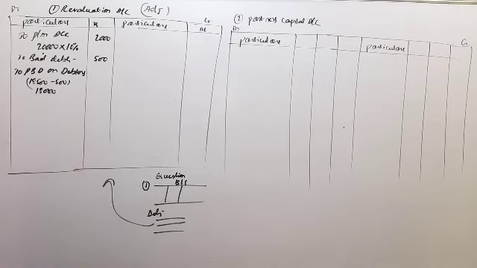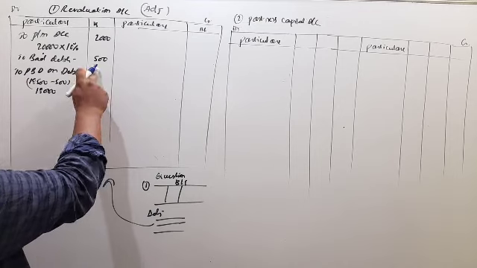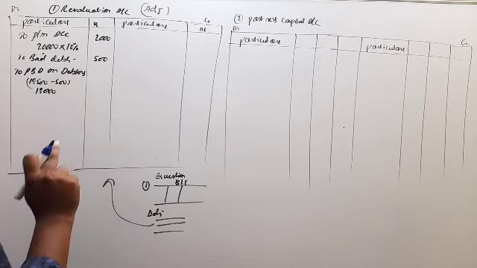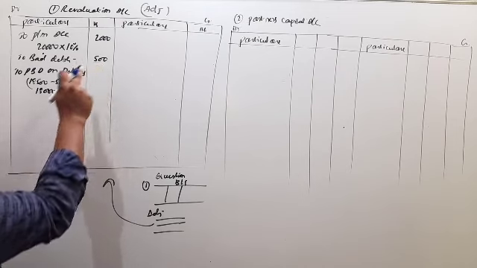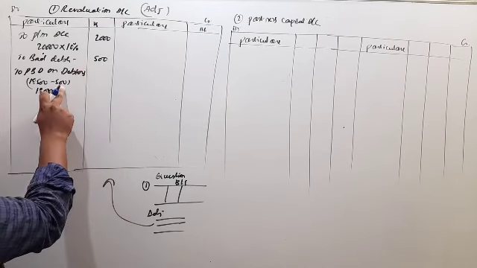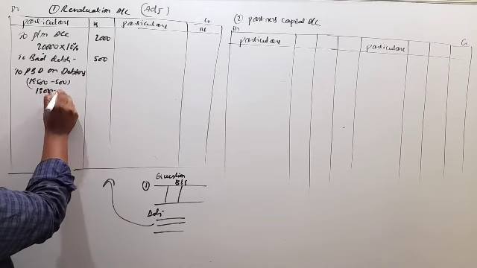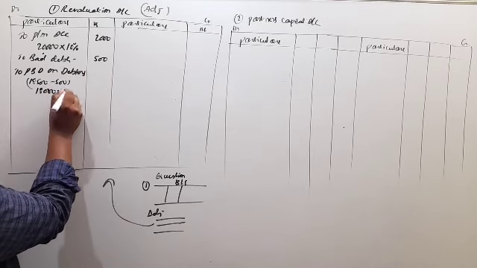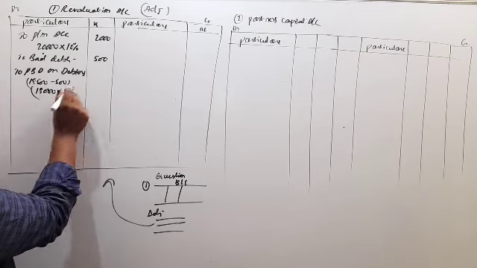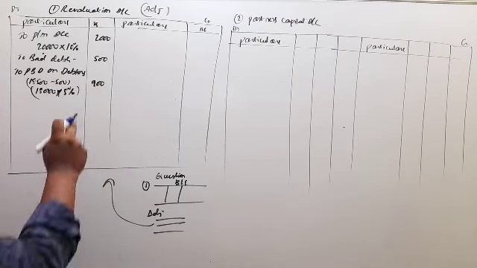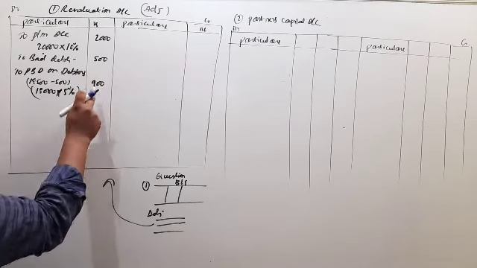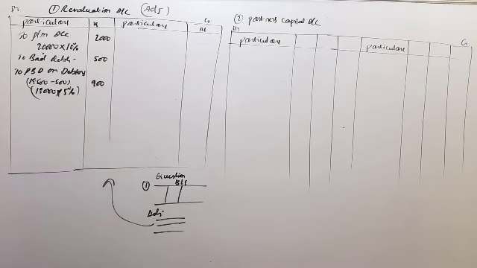So whenever you get bad debts and PBT in the adjustment, the bad debts direct amount you write in the outer column, and PBT RBD you calculate after deducting the bad debts. So bad debts 500, then 18,000 into 5% is 900. So in the balance sheet, the total 500 plus 900 you have to minus.